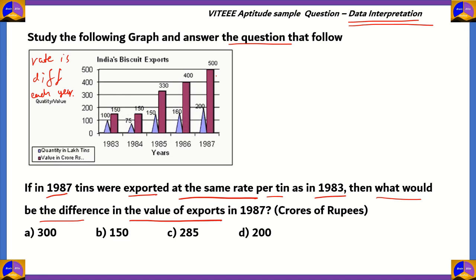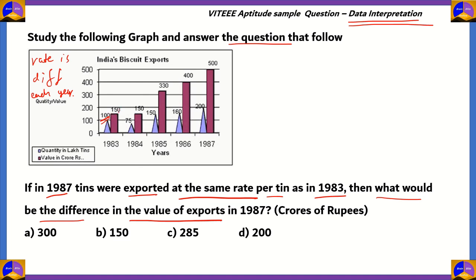We find out the rate from 1983. So in 1983, the number of tins that were sold was 100 lakh. That's basically 10 million.